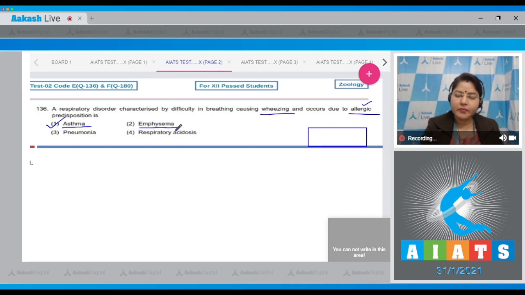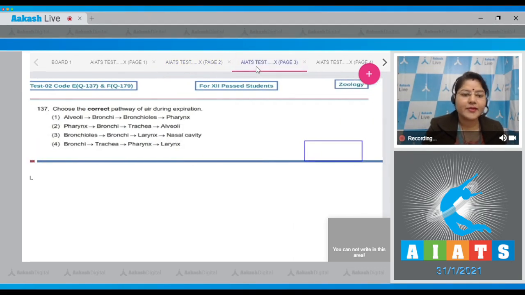Emphysema. Emphysema is a chronic disorder in which alveolar walls are damaged. As a result, the surface area for gaseous exchange decreases, and the main cause of emphysema is cigarette smoking. Option number 3, pneumonia. Pneumonia is a bacterial disease and it is mainly caused by Streptococcus pneumoniae and Haemophilus influenzae. Respiratory acidosis. Respiratory acidosis occurs when our lungs cannot remove enough of the carbon dioxide produced in the body. The correct answer to this question is option number 1.